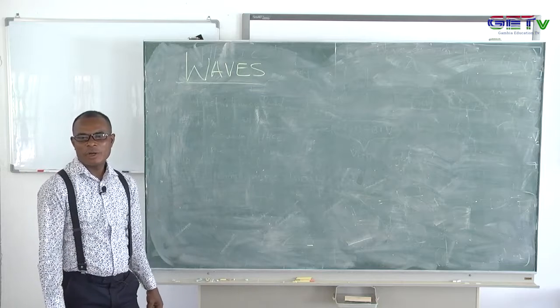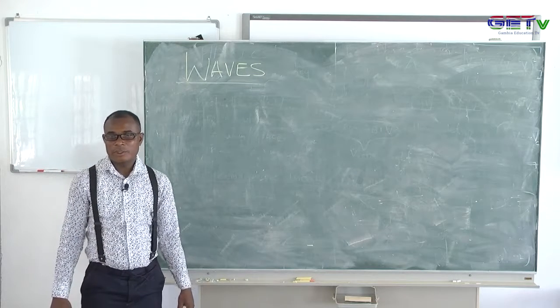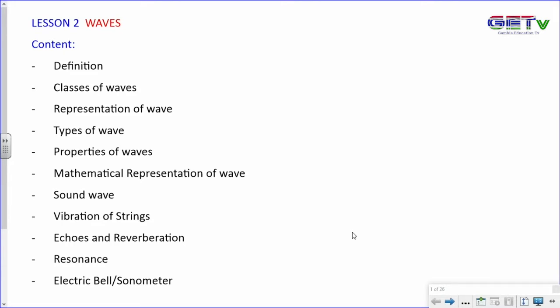But before we go, I want to give you the topics, the subtopics under this. First, we're going to look at the definition of the wave. We're going to look at the classes of wave. We'll look at the representation of wave, the types of wave, properties of waves, then mathematical representation of wave. We're going to do some mathematical representation, of course. Then we'll look at sound wave, particularly.